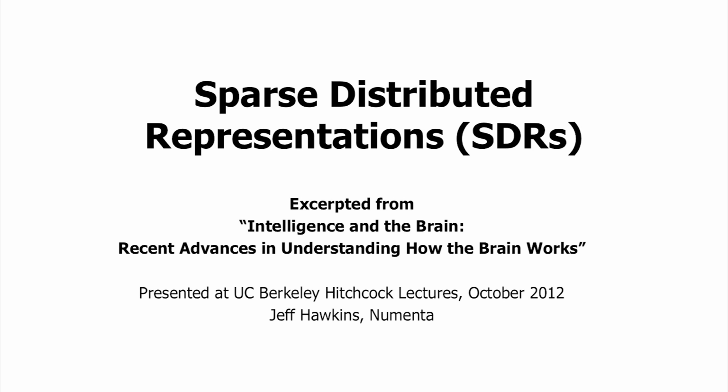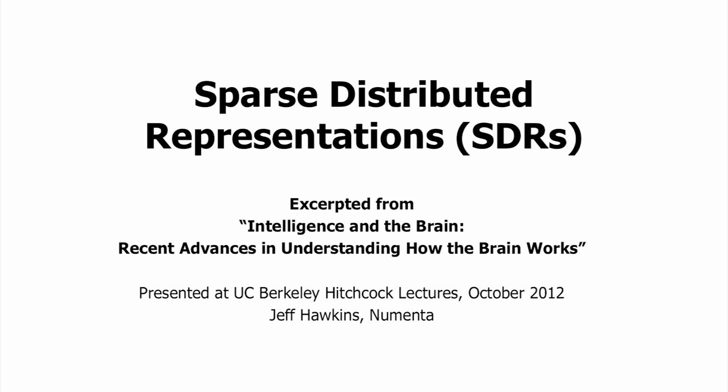Bruno Olshausen, I mentioned earlier, wrote one of the seminal papers on sparse coding in the visual system, looking at it from an efficiency point of view. But only recently did I fully understand some of the attributes of sparse distributed representations, and we're going to talk about them. Everywhere you look in the brain, even coming out of the senses, you see sparse activity between regions, within regions. Everywhere you go, it's sparse. And this is not an accident. There are some properties of sparse representations which are essential for building intelligence, and I'm going to talk about them.